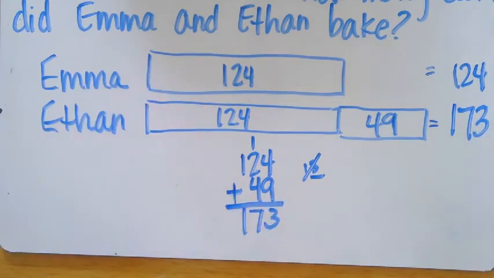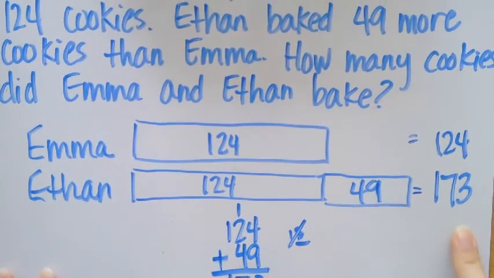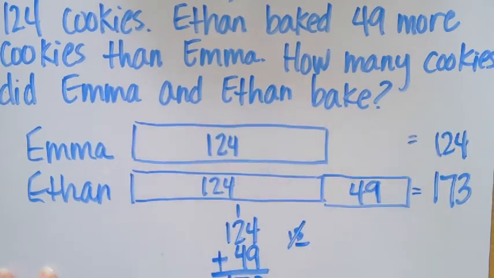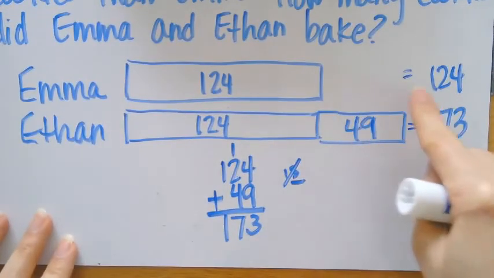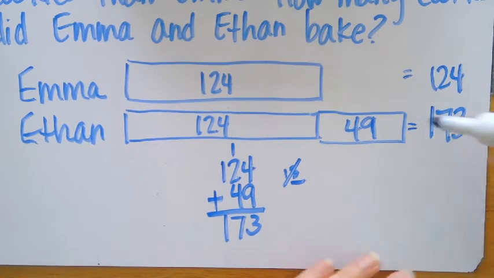So, multi-steps in this particular word problem. We know Emma has 124 cookies that she's made. Ethan made 173. Go back to the question, how many cookies did Emma and Ethan bake? Now that we know how many Emma made, how many Ethan made, what do we do with these two numbers? Yeah, we add it up.